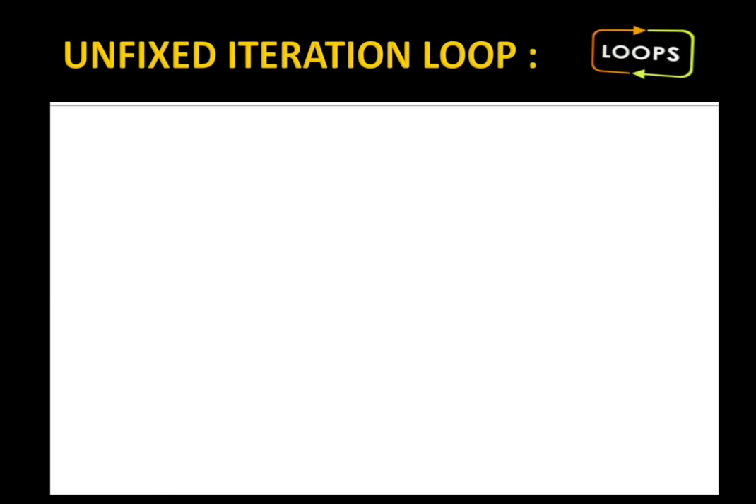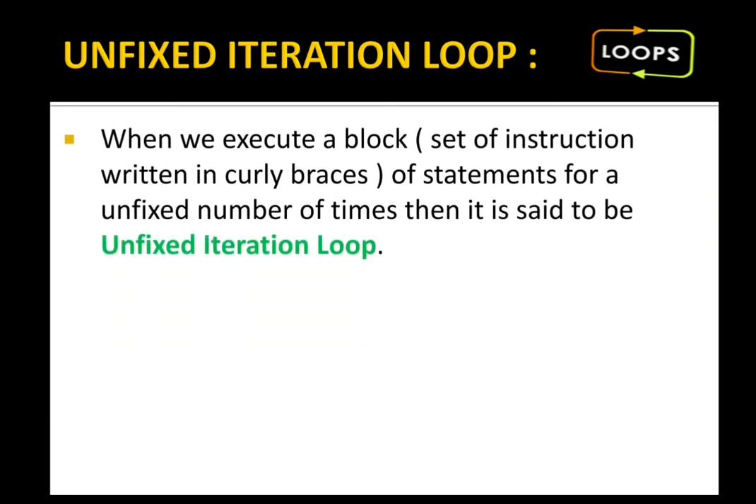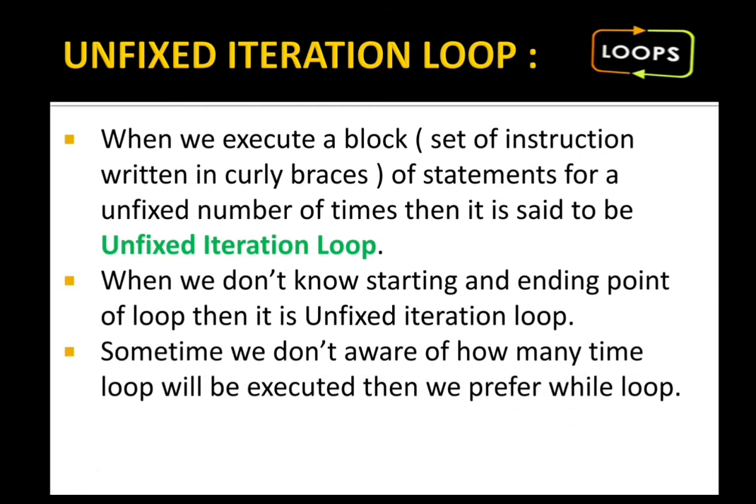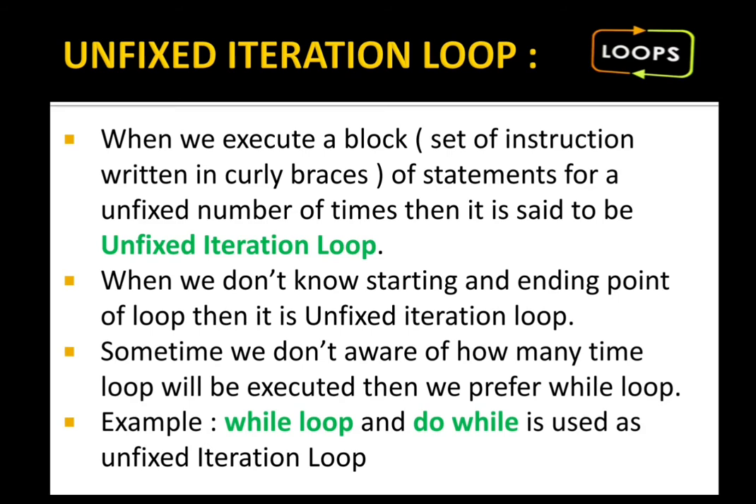Now, unfixed iteration. When we don't know how many times a loop is going to be executed, it is unfixed. When we have to execute a block of statements written in curly braces an unfixed number of times, it is unfixed iteration, meaning we don't know the starting and ending point of the loop. When we aren't aware of how many times the loop will be executed, we prefer the while loop. But when we have to execute a loop at least one time, we go with the do while loop. While and do while are both unfixed iteration.